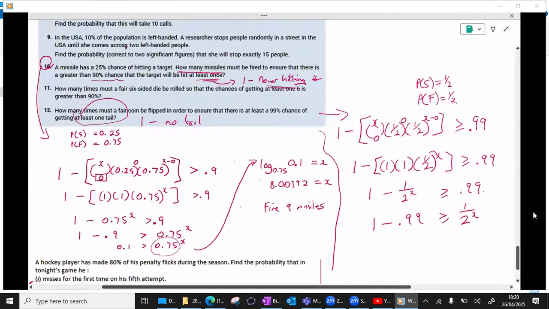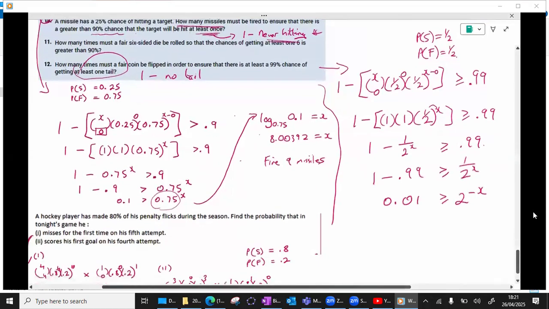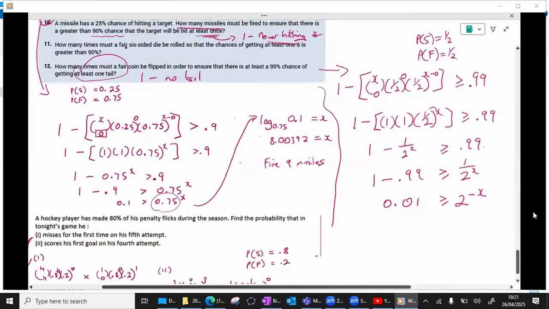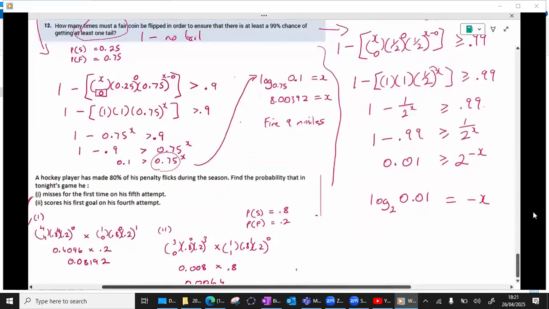1 minus 0.99 is going to give us 0.01. Now, because not only is the x stuck in the power, it's also stuck in the bottom, I'm going to move them up to the top first, and the compensation is negative x. That's okay. Now I'm going to change it all into logs. So what's my base? Well, my base is 2, so that's why the 2 is there. The answer is this, so that goes there. And I'll just use an equals for the moment. And this is going to be minus x. I know that looks a bit strange with the minus, but we'll deal with that in a second.